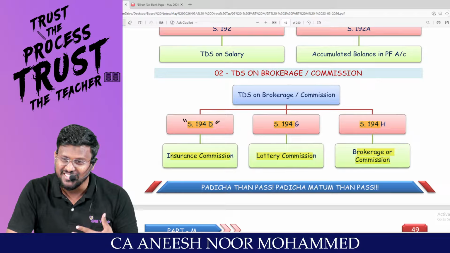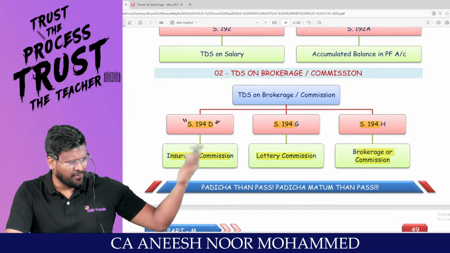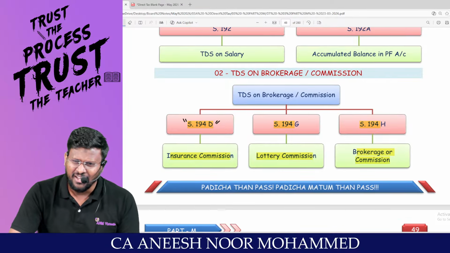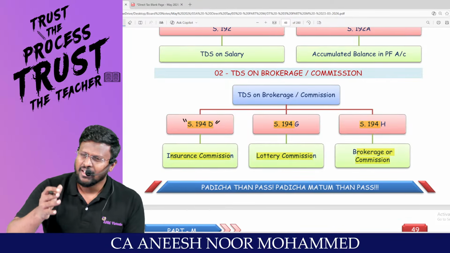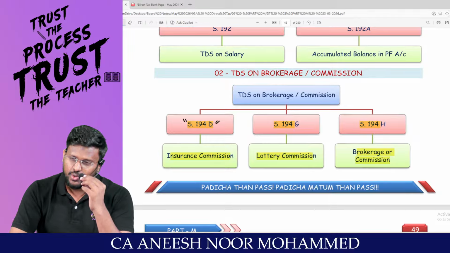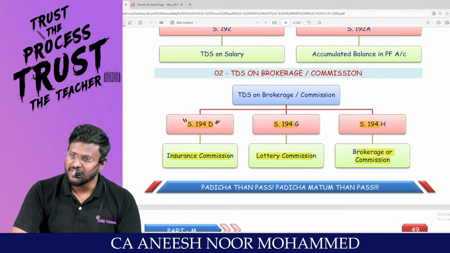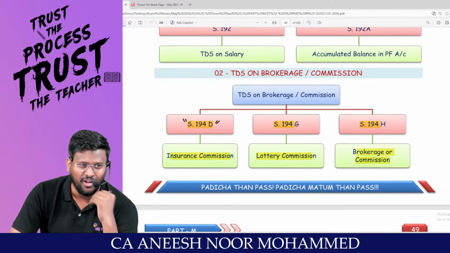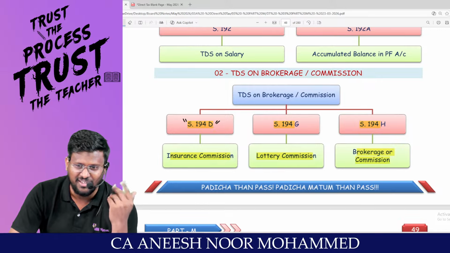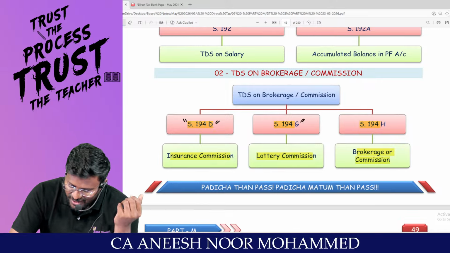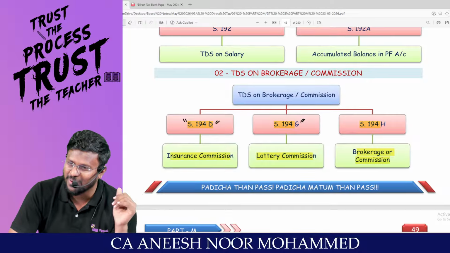They impress us. Since I am from Kerala, I will tell you how they sell the lottery. They used to sell the lottery in the bus stand, in the railway station, in the tea shop. They will say, lottery, please take it, sir. They used to give a lot of respect. Kerala people know. 194G.